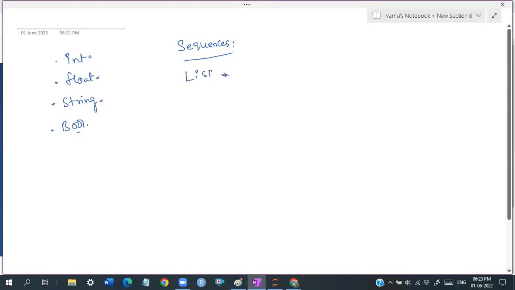We discussed this. A list is a collection of heterogeneous values. It is not a collection of homogeneous data, it is heterogeneous data, guys.